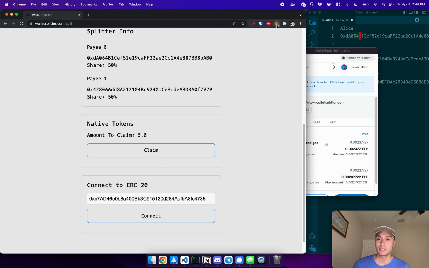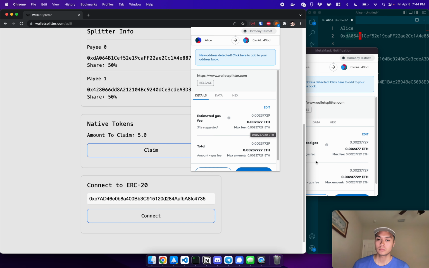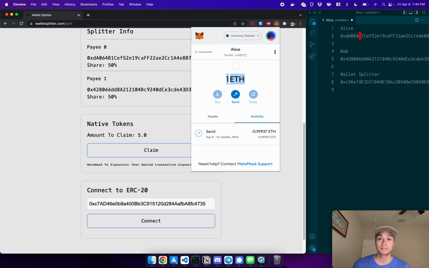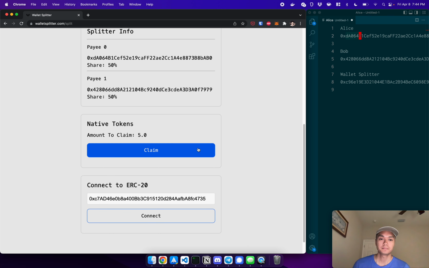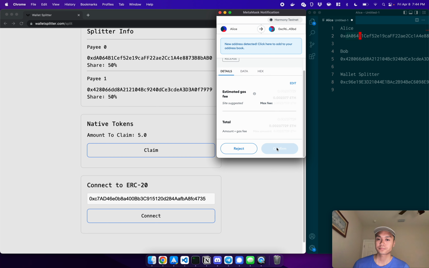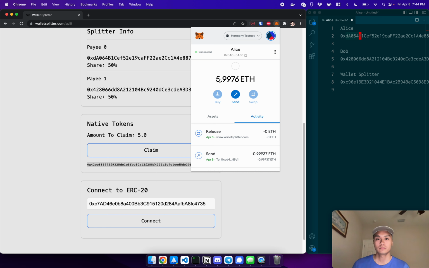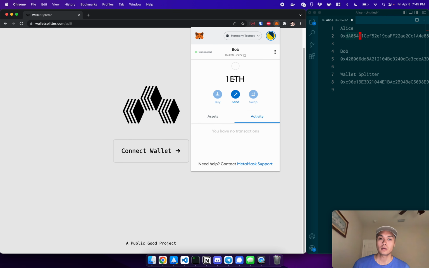keep in mind, my balance right now is, let's get my balance right now. My balance right now is 1. Right? So if I hit claim, I should get 6. So let's give it a go. Here's the transaction ID. I can also get it here. Well, now you see, now I have around 6. Now if I go to Bob's account, he has 1, so he can also do the same process and get the 5.